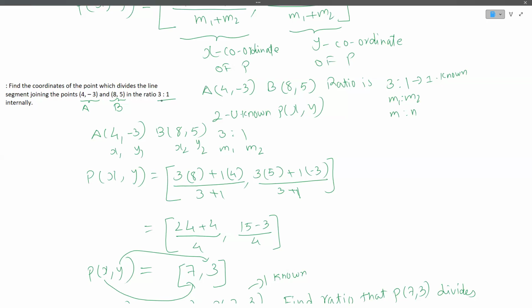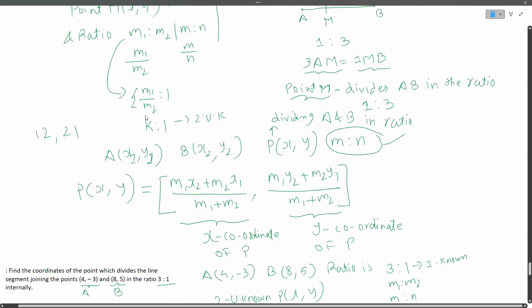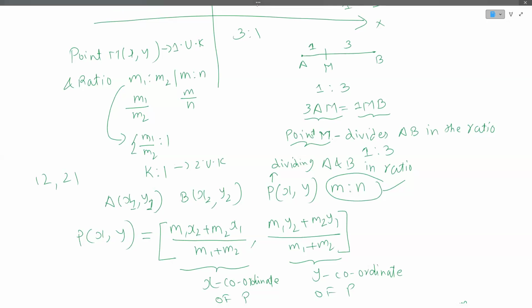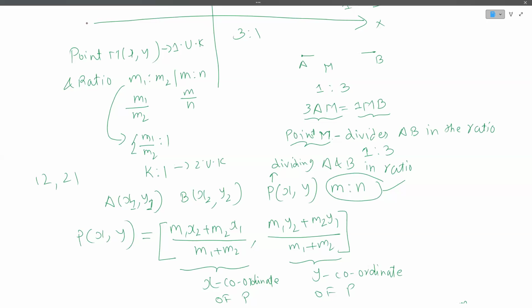Now from this formula, let us also derive one other formula, if we are talking about the midpoint. We spoke about midpoint here, right? Instead of the ratio 1:3, let us say the point M is dividing in 1:1, so M is literally the midpoint here.